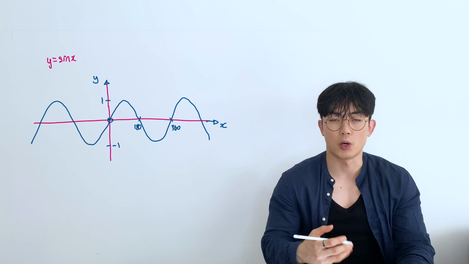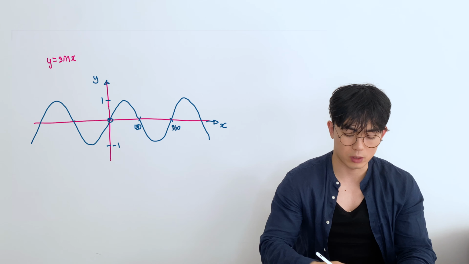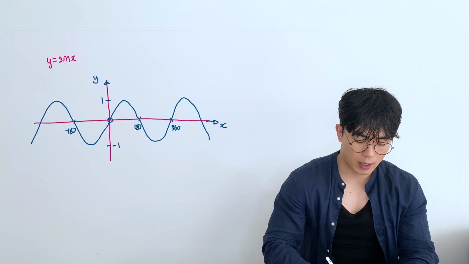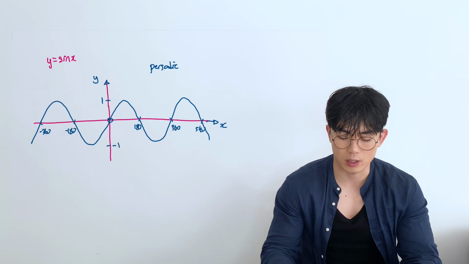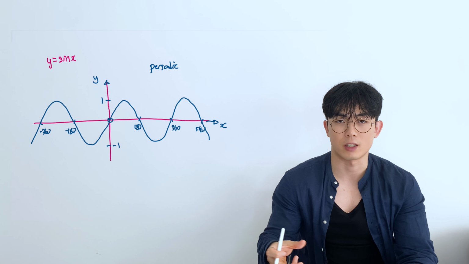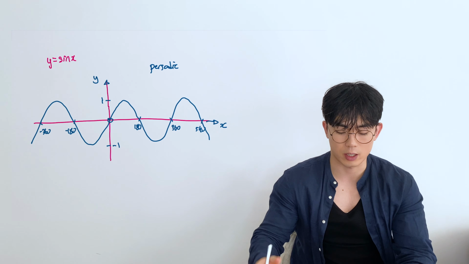So in fact, it's just multiples of 180 upwards and downwards. This would be -180, this would be -360, and this one would be 540. So you keep adding 180. Now this graph is known as a periodic graph. Periodic just means it repeats itself, like when we're looking at series. So this repeats itself every 360 degrees.